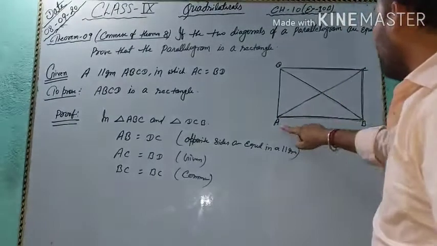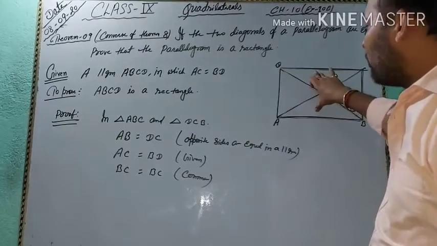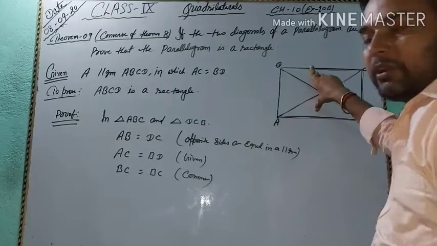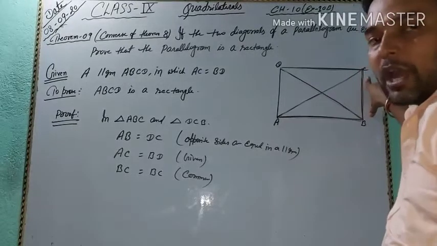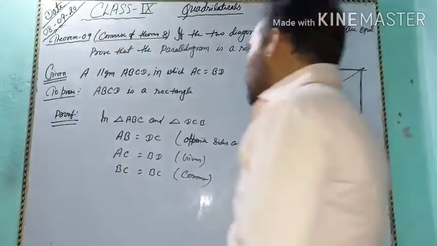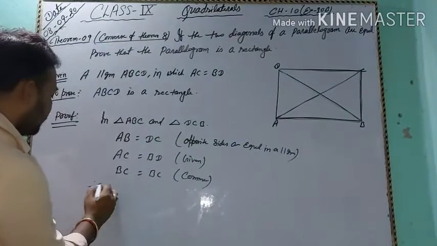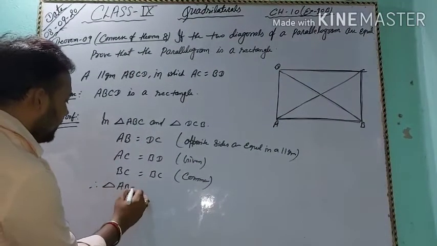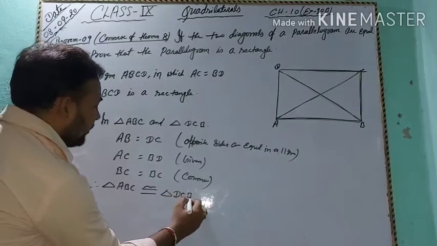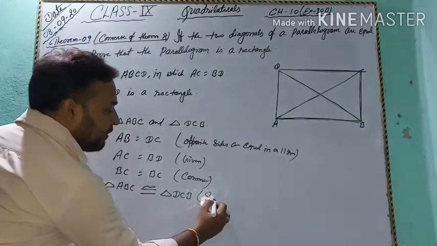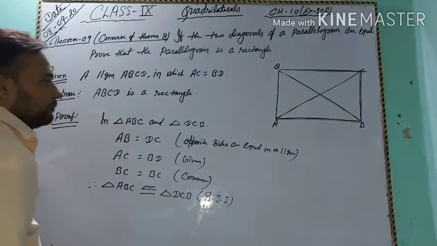And AC equals BD, diagonals are equal, this is given in the question. And BC equals BC is common. So triangle ABC is congruent to triangle DCB. Which criterion? SSS.